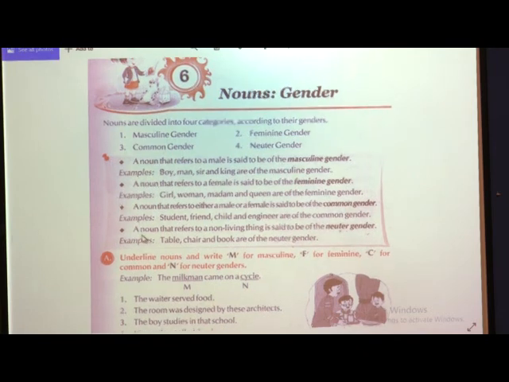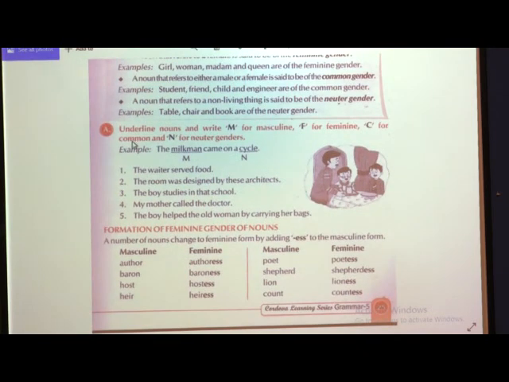Now if we move further, we can see one exercise. Underline the nouns and write M for masculine, F for feminine, C for common and N for neuter gender.